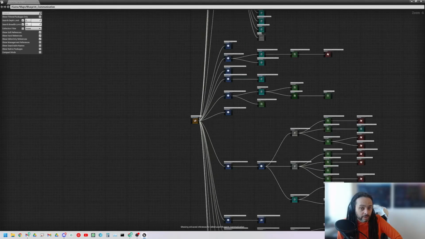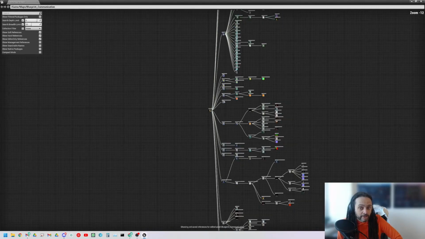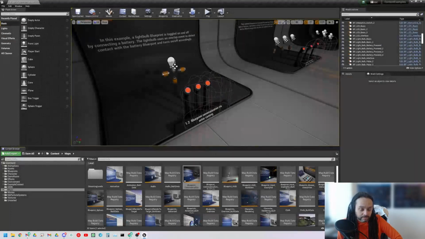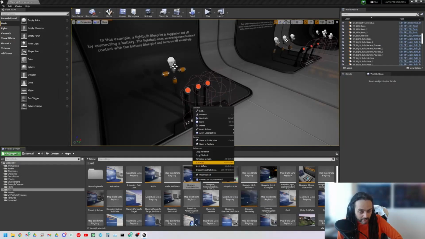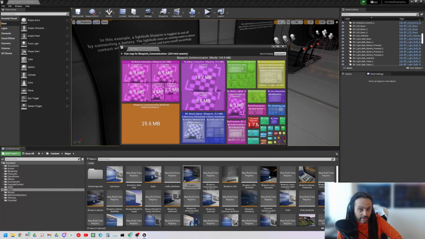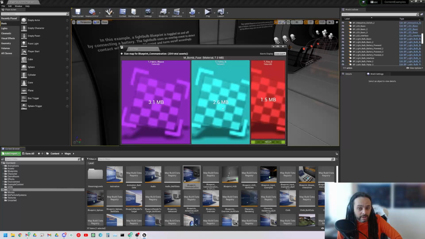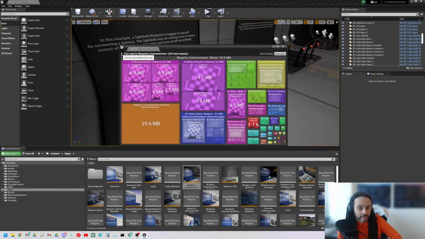If I increase this number, all these things get loaded into memory. Then if I look at the size map, that one level is 3.5 megabytes, 204 assets total. You can see how quickly this gets out of control. So when you cast in, all of this information is being loaded if it's referenced by a blueprint.